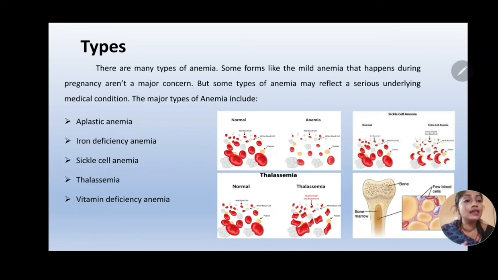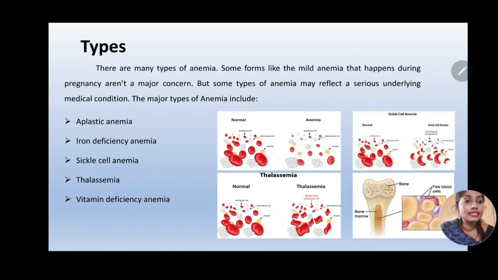The next type is sickle cell anemia. This is caused due to abnormality in the hemoglobin component, as a result of which the RBC cells, instead of being round, become crescent shaped or sickle cell shaped. So this is known as sickle cell anemia. Even if it becomes a sickle cell, the problem is they undergo premature death. For example, an RBC cell has a lifespan of 120 days. If it is a sickle cell, it may undergo destruction or death by 60 days. So even in that case it leads to anemia.